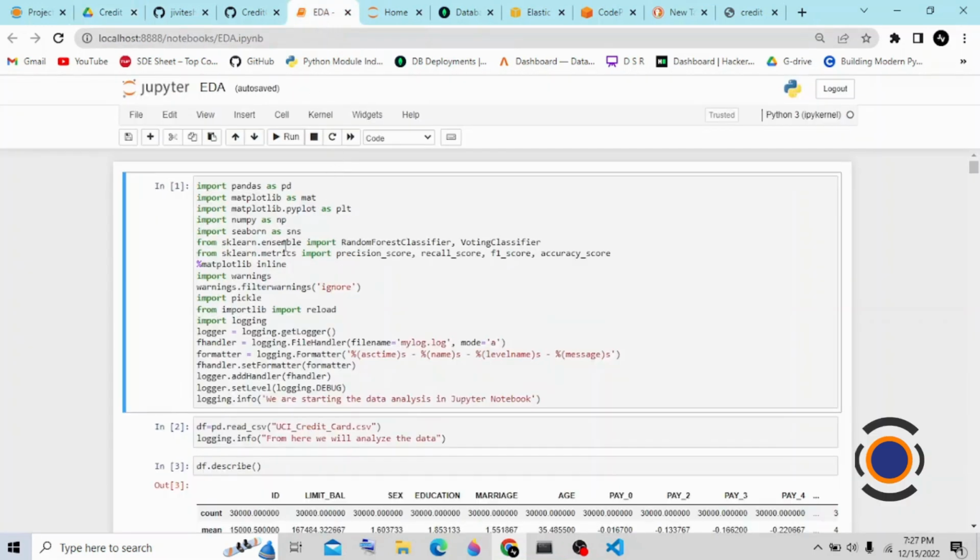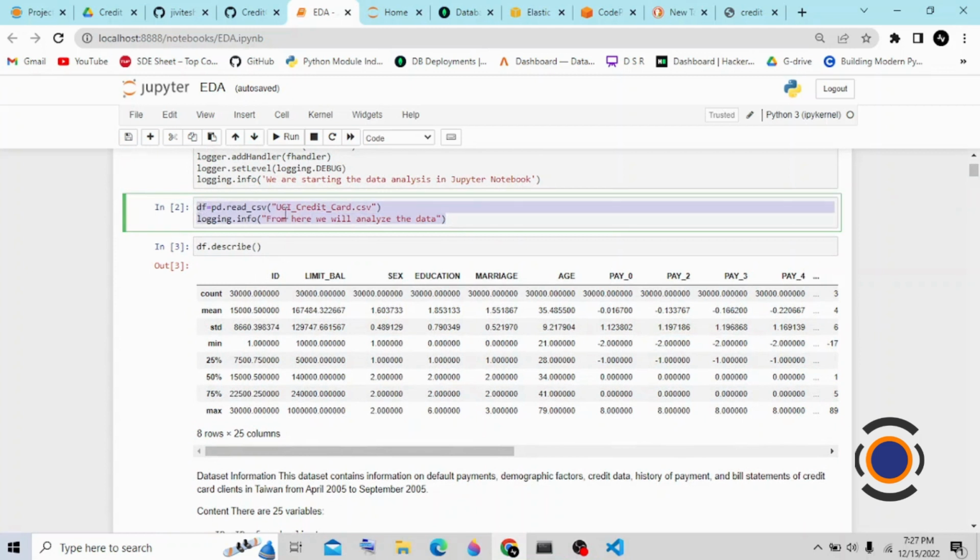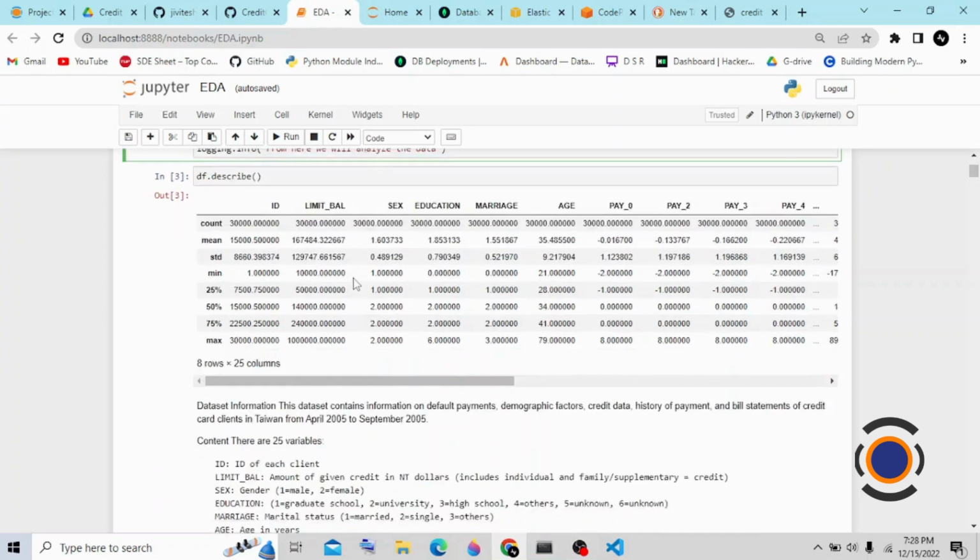This is the EDA file for the project, where I have imported various libraries for feature engineering and model building, like pandas, matplotlib, pyplot, numpy, seaborn, sklearn, and the logging library for creating the logs. This is the CSV file for the project. This is the predefined file in the internship project. This is the Taiwan credit card data, and you can find the same data on the Kaggle website as well.